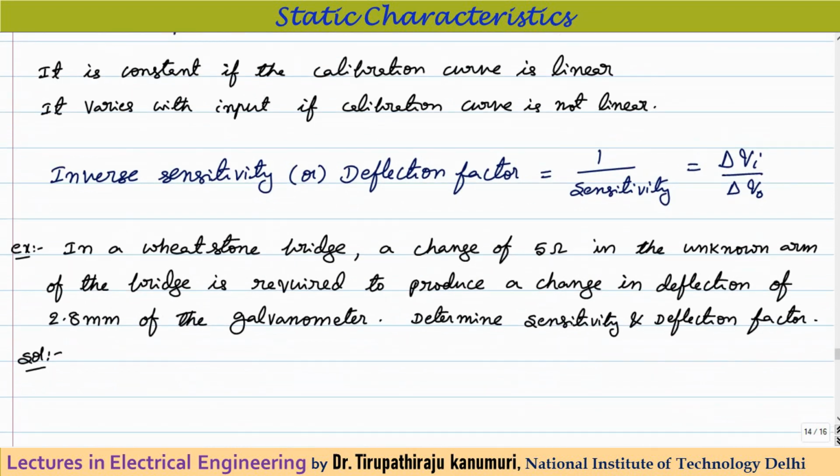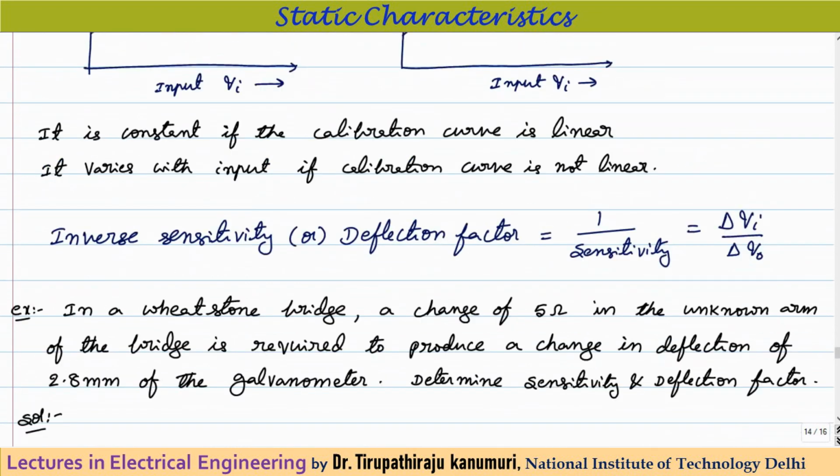There is one more term called inverse sensitivity. The name itself is telling it is the inverse of the sensitivity, or it is also called a deflection factor. Deflection factor is the change in the input divided by change in the output. It is just opposite to sensitivity. Sometimes in the instruments, the deflection factor and sensitivity are used interchangeably, so no need to confuse that. Actual value of the sensitivity is change in output by change in input, but in practice sometimes they use the deflection factor as a sensitivity also. They just mention like that on the scale.